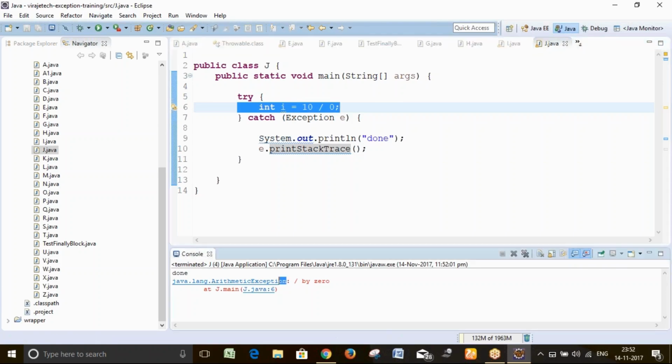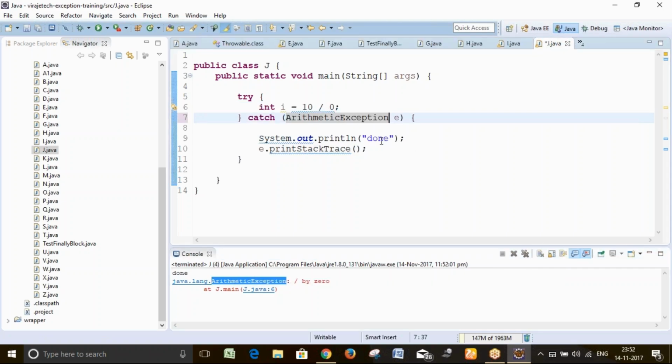So what I will do, I will copy this arithmetic exception and put it here, then name it e or ex, whatever it is. Now, cool, you are handling the exception.